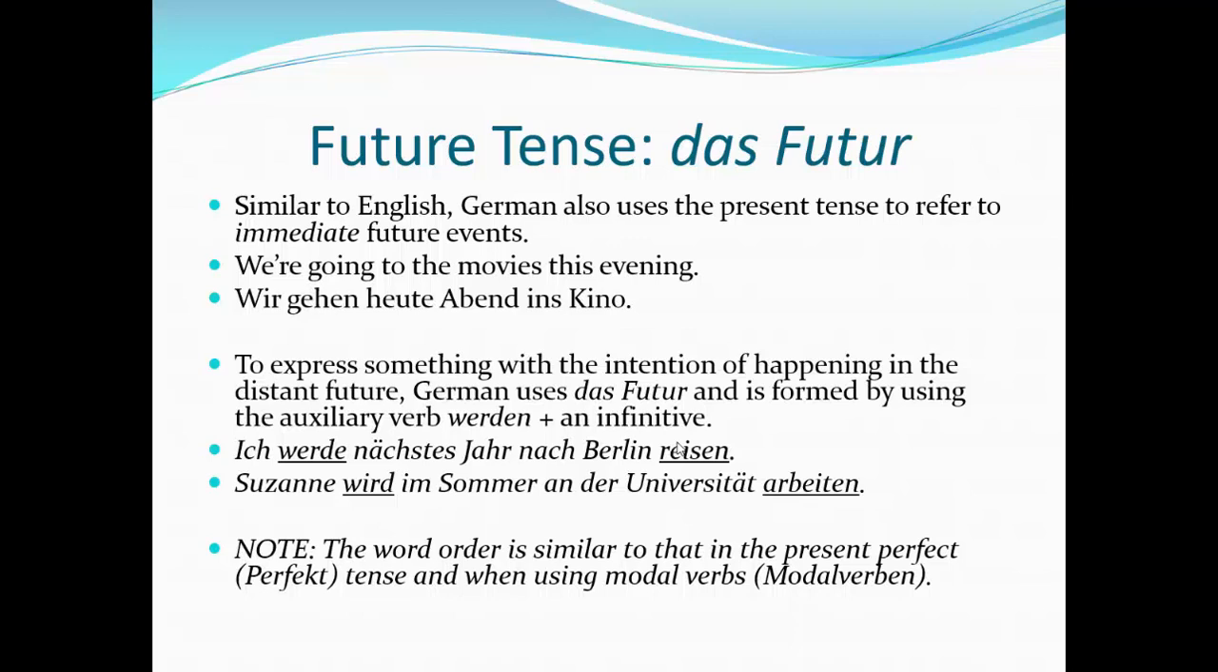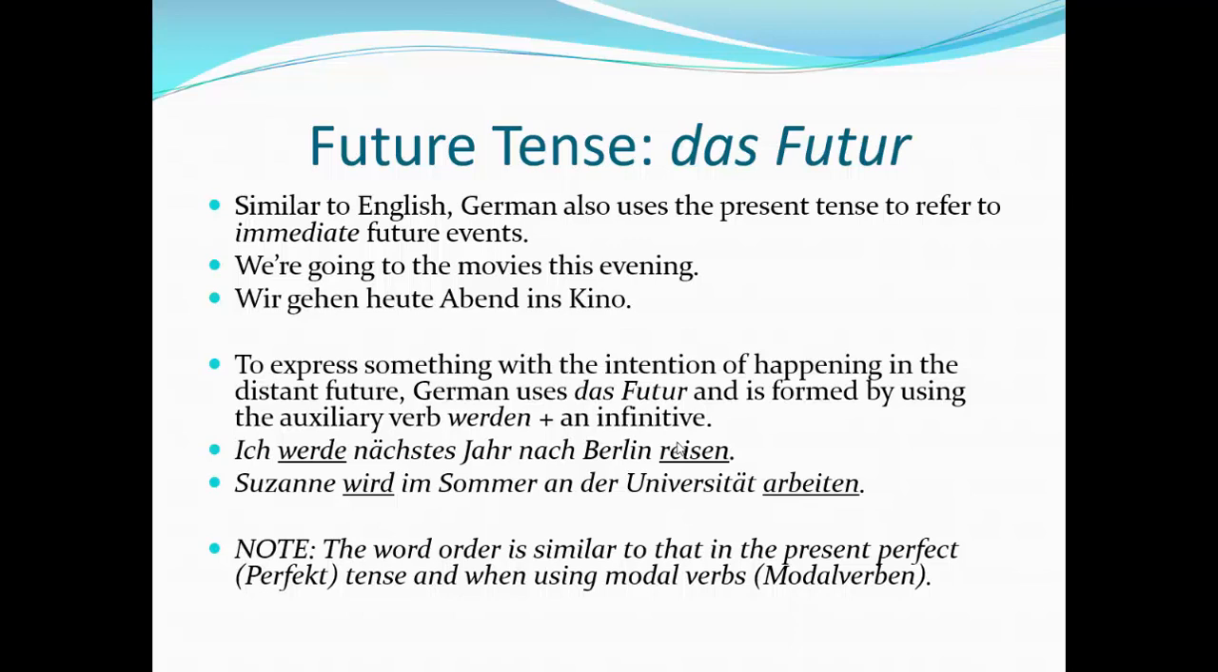After taking German 1101, you should be familiar with this word order. Using this construct, you have two verbs. You have a verb 1, which in this case is going to be werden. That's the verb that's going to be conjugated. And then verb 2 is going to be your infinitive.